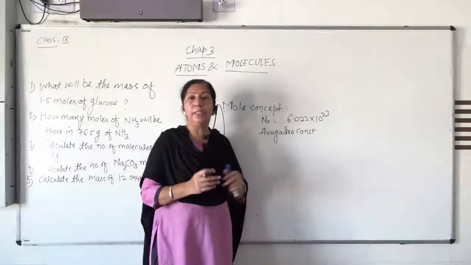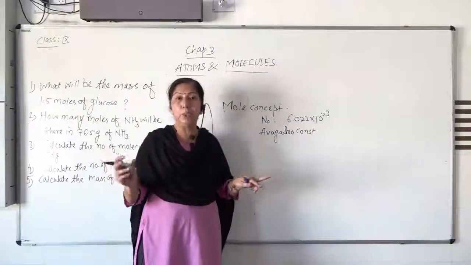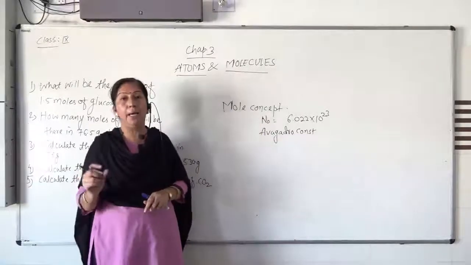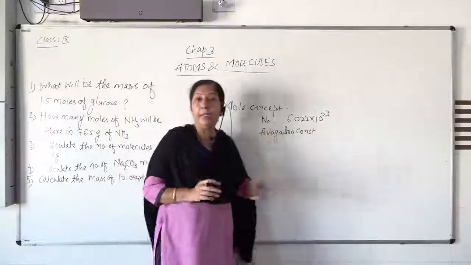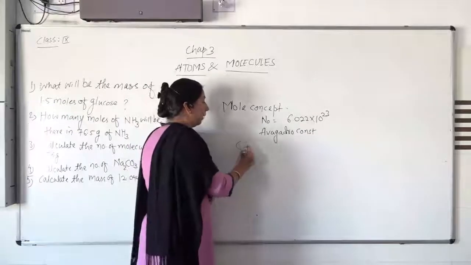This quantity is known as the Avogadro number or the Avogadro constant, and it is denoted by N0.